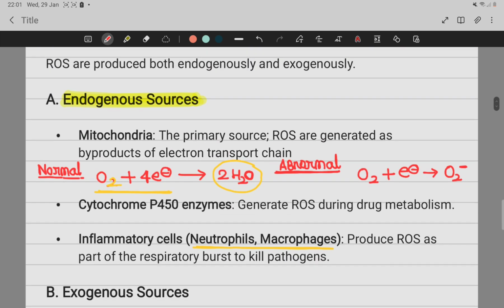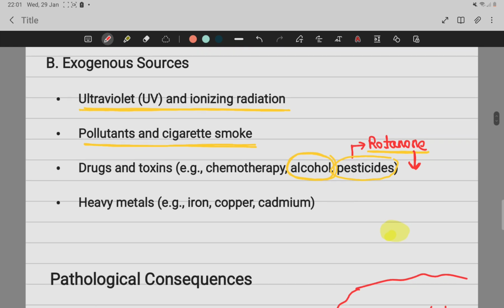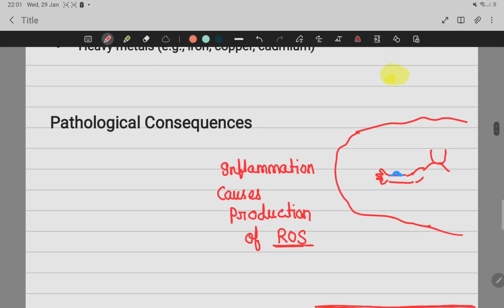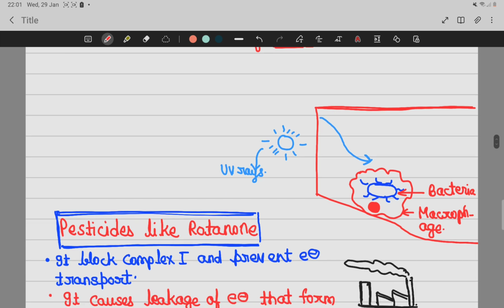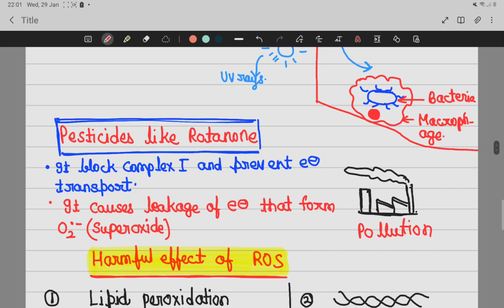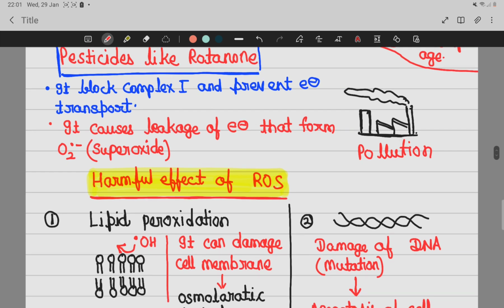Now come back to our point. So alcohol or pesticides like rotenone also form free radicals. Heavy metals like iron, copper, cadmium also form free radicals. Now, what are the pathological consequences of the formation of free radicals? As we know, inflammation, phagocytic cells, pollutants and pesticides form reactive oxygen species. They have a lot of harmful effects.